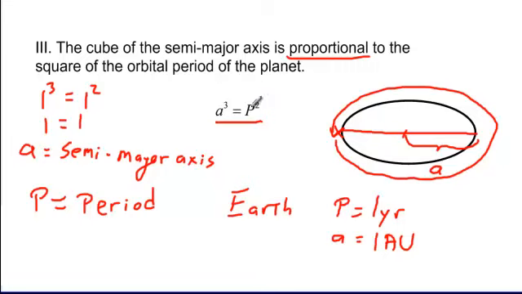But what that means is that for our solar system, and again, I'm limiting this right now to our solar system, we'll look at some other examples later on, if we know either the semi-major axis or the period, we can determine the other. Period is relatively easy to measure. We can measure how long it takes a planet to orbit the Sun, and then we can figure out how far away it is. And that's what Kepler's third law tells us.